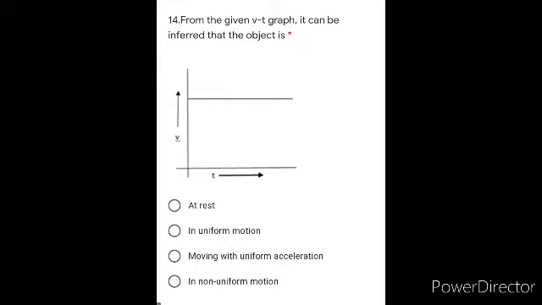Rest is not possible. Uniform motion is possible because the line is straight. Moving with uniform acceleration is not possible because the line is straight, meaning velocity is not changing, and for acceleration there has to be a change in velocity. Non-uniform is not possible, we have a straight line, so definitely the answer is uniform motion.